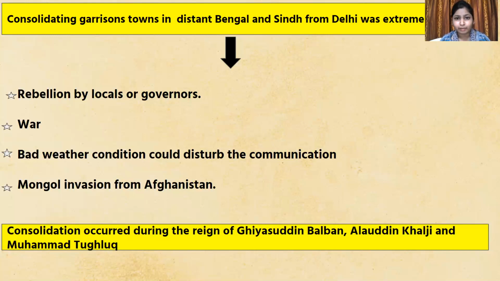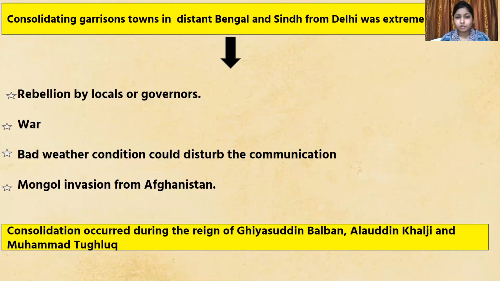But in earlier times, such feasibility was not there, because there were obstructions in between in order to contact one person to another. Because of bad weather conditions and certain disturbances, the people were unable to communicate, because of which it was difficult to consolidate the garrison town. Consolidating means controlling the garrison town which was located far across.